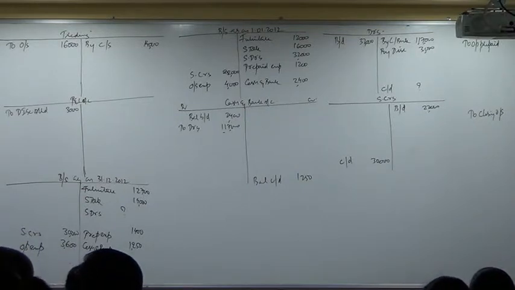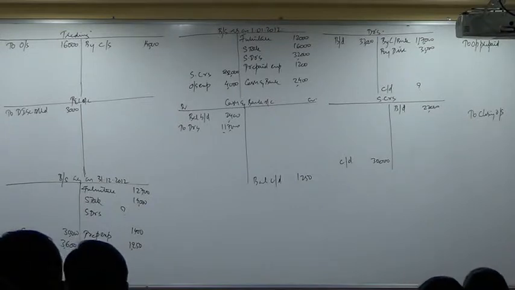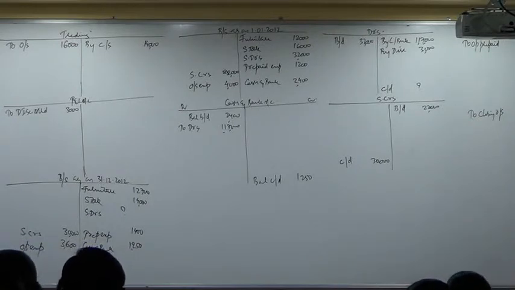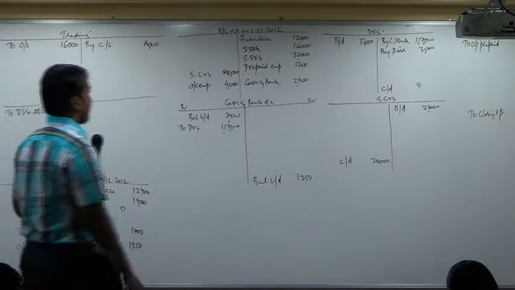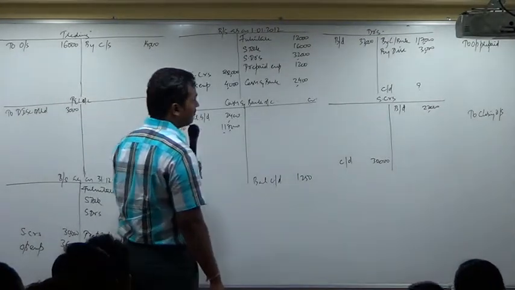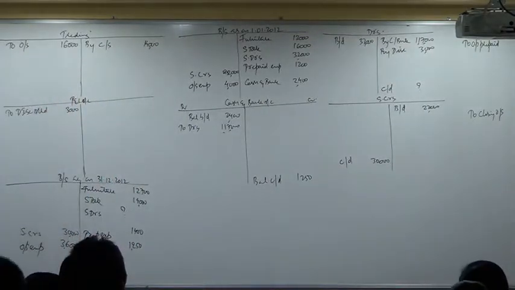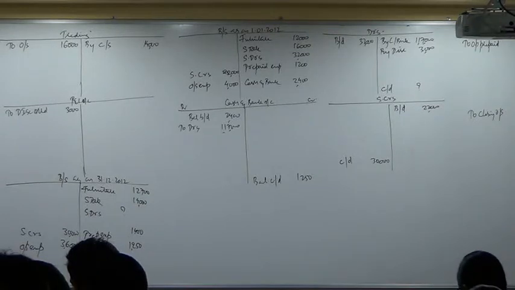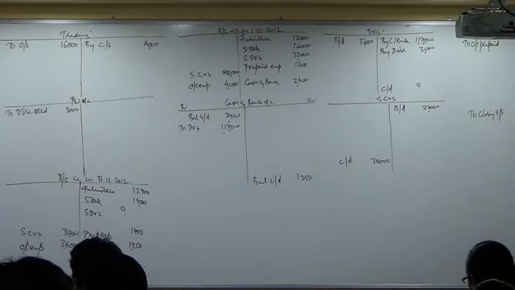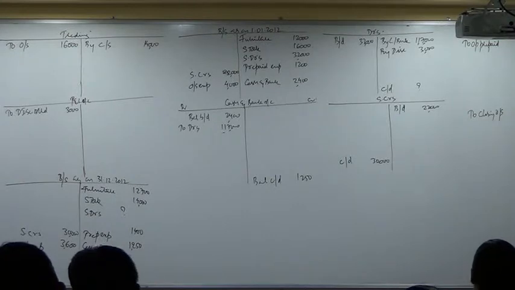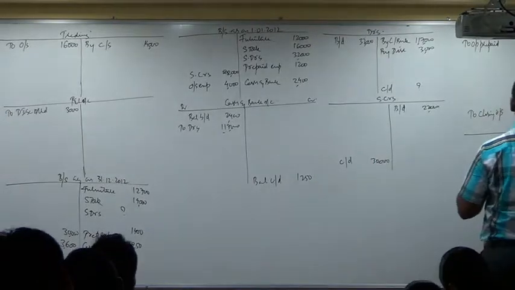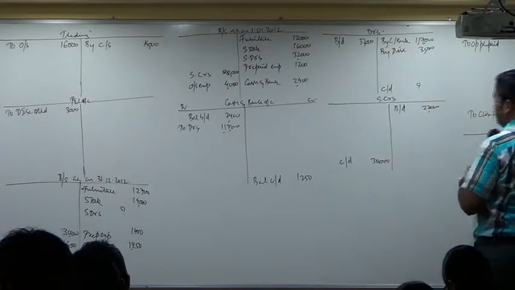Bank account debit, discount account debit to bills receivable. So write down. Go to cash and bank account. Do you have bills receivable account? No. Okay, we'll open it. Open a small bills receivable account.